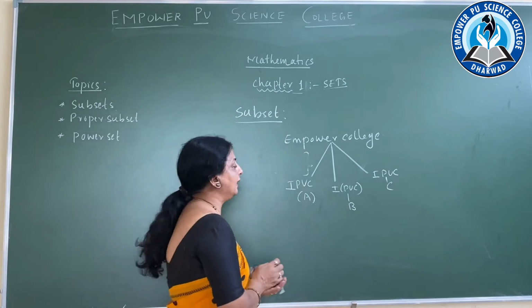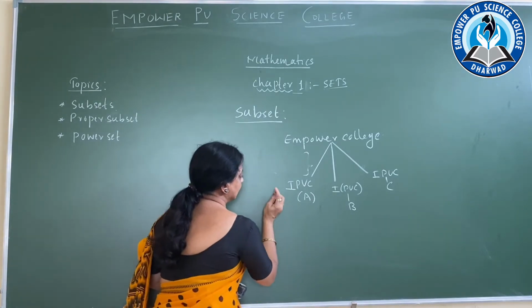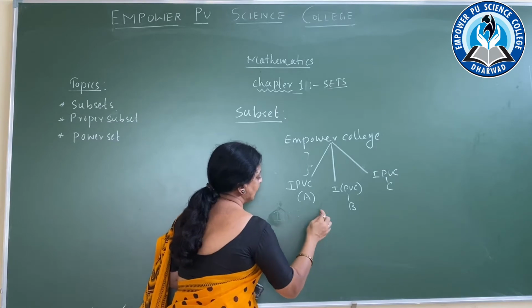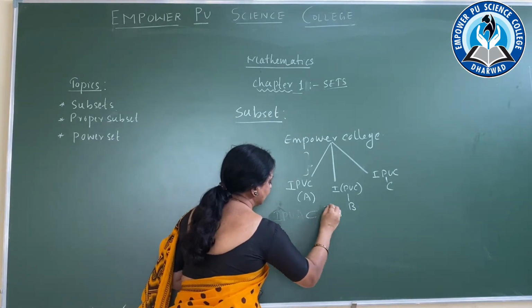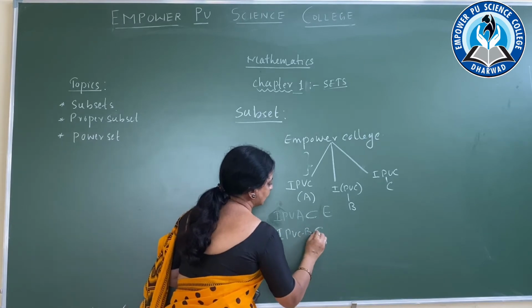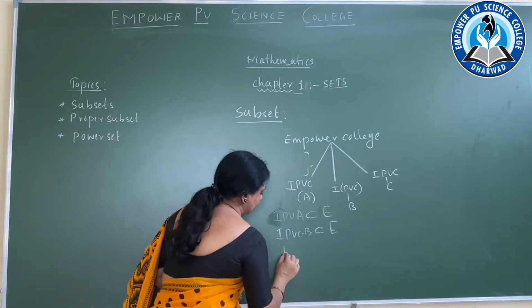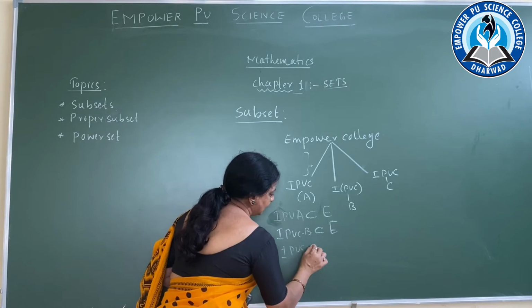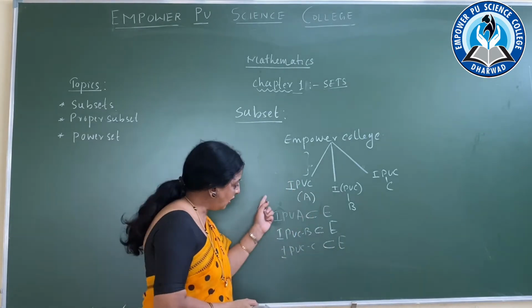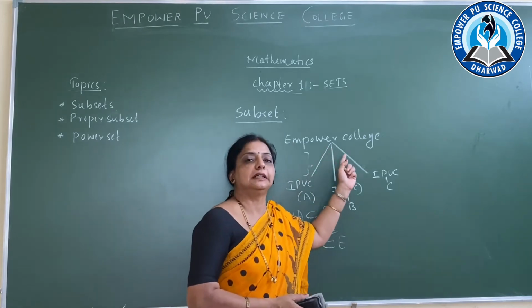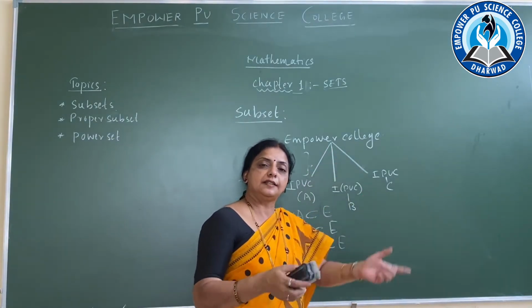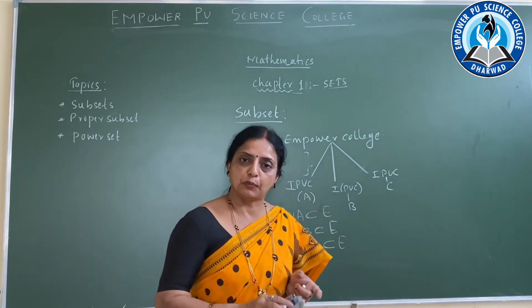So how can I write? I can denote it: first PUC A is a subset of E. First PUC B is a subset of E. First PUC C is a subset of E. So these are all subsets of the Empower College, or these classes are all contained in the Empower PU College.